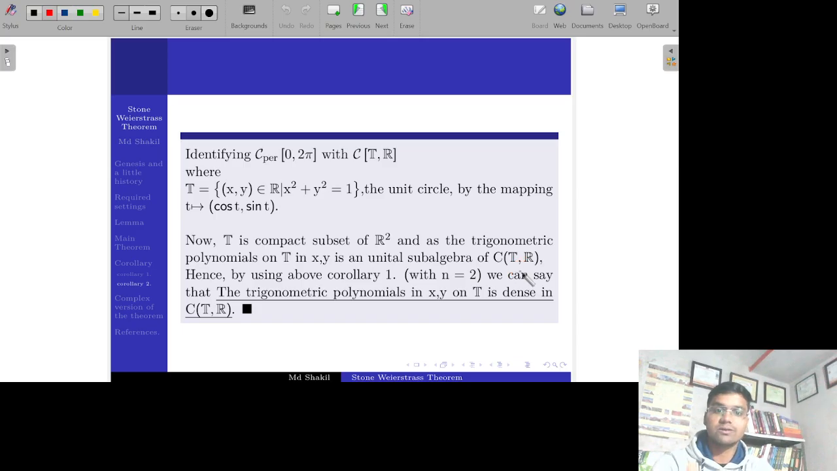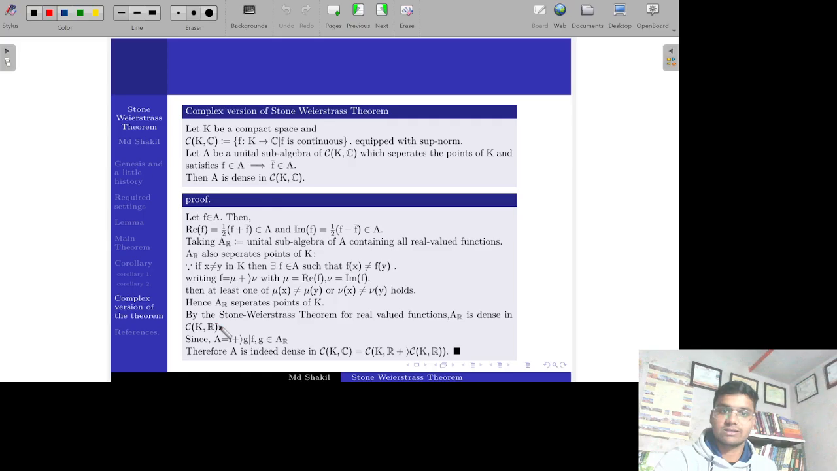So from corollary 1, we can say that taking the value n equal to 2, this space of trigonometric polynomials over T is dense in the space of continuous functions over this unit circle. It means the space of continuous functions over 0 to 2 pi which are 2 pi periodic. So these are two corollaries.